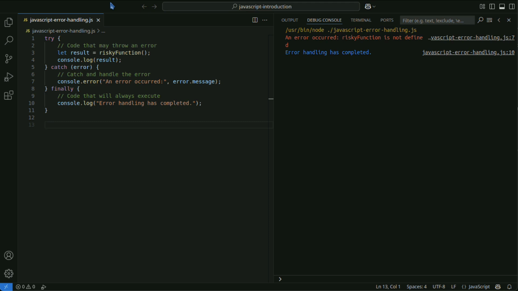In JavaScript, you can explicitly trigger an error using the throw keyword. It is used when throwing custom error messages or custom errors.